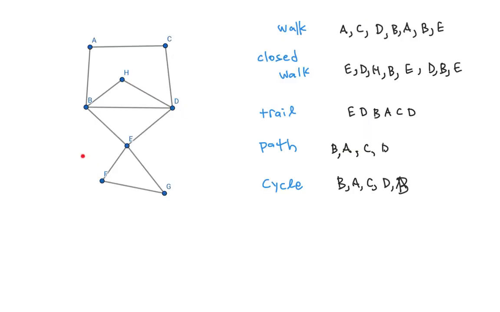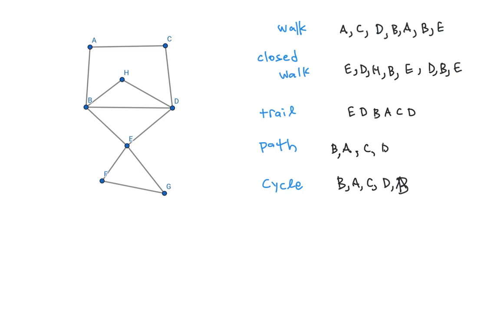So here is a graph. I'm going to claim that this sequence here is a walk. So I'm starting at A, I go over to C, down to D, down to B, down to A, back down to B, and then over to E. So it's a walk from A to E. I notice that I repeat some vertices and I traverse the same edge twice.